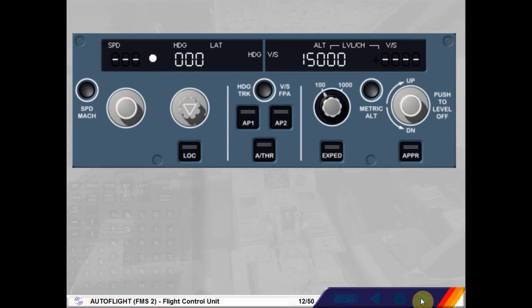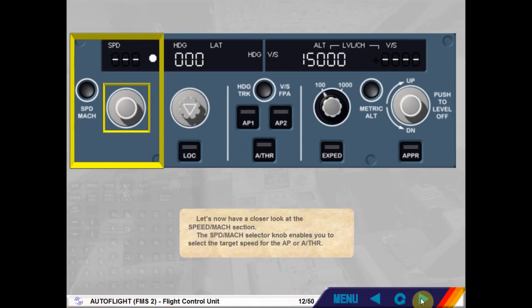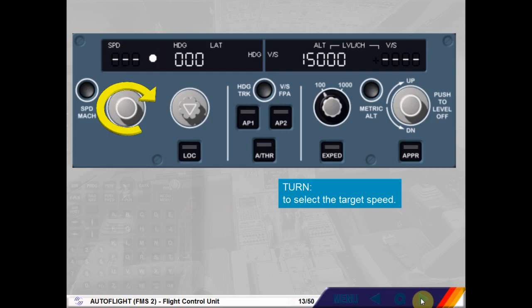Let's now have a closer look at the Speed Mach section. The Speed Mach selector knob enables you to select the target speed for the autopilot or autothrust. This selection is done by turning the selector knob.